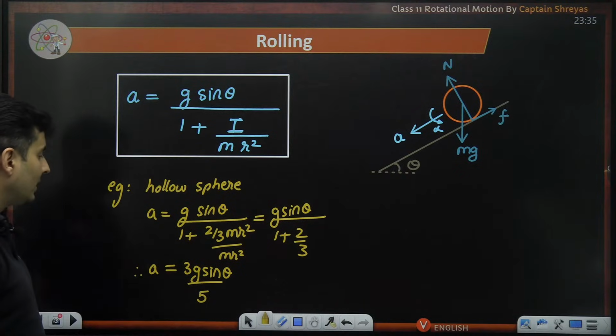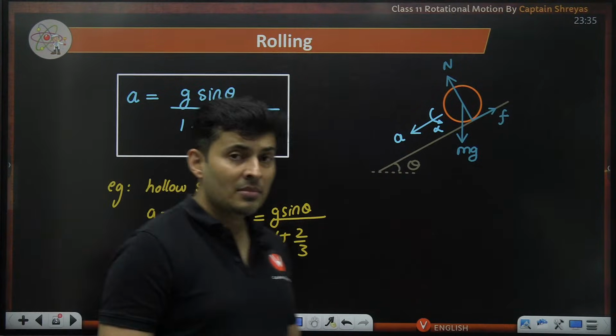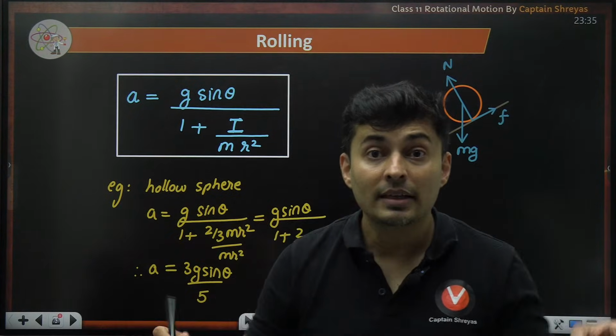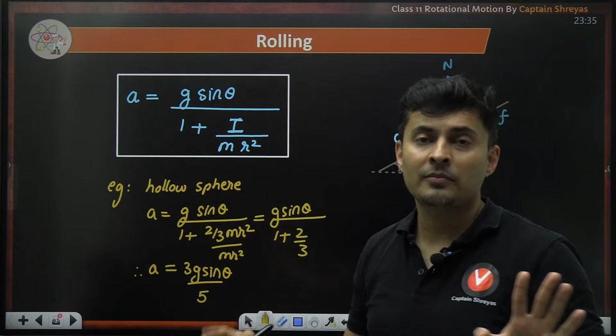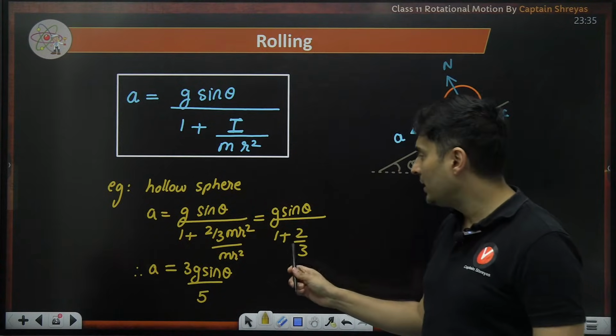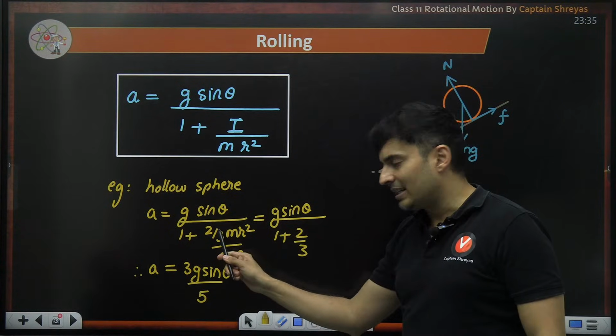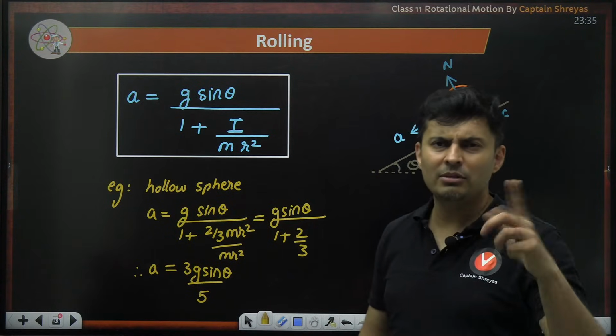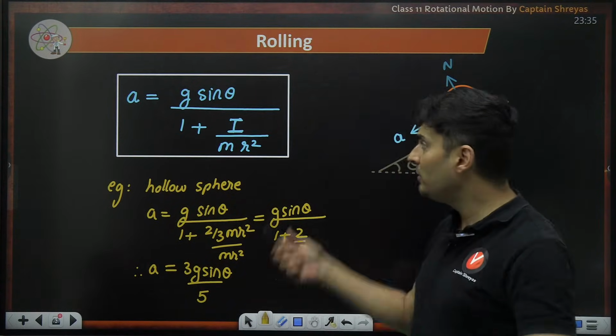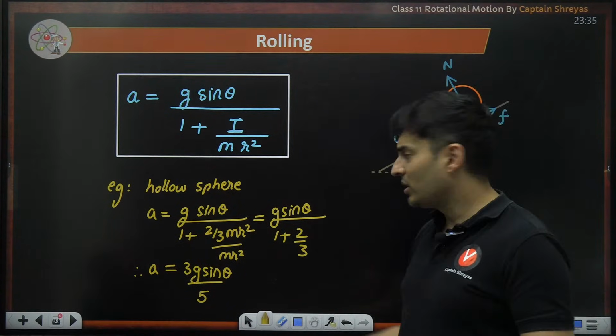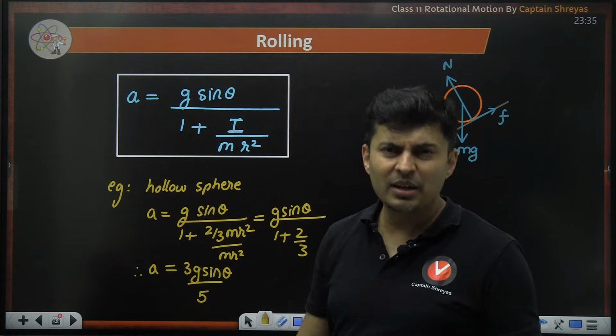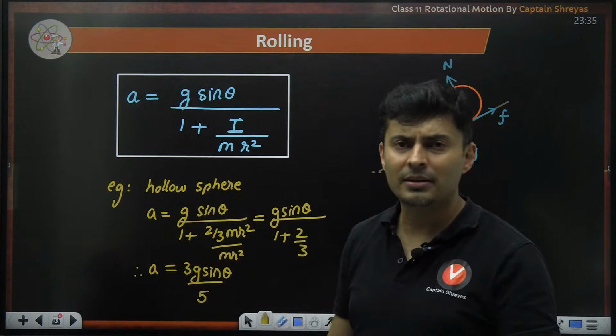That is the answer. Best part, mass is gone, even radius is gone. The only thing that remained when you solve this was that number 2 by 3, which will be different if it was a solid sphere, which will be different if it was a solid cylinder, because it will be half mr square. It will be different if it is a ring or a hollow cylinder.